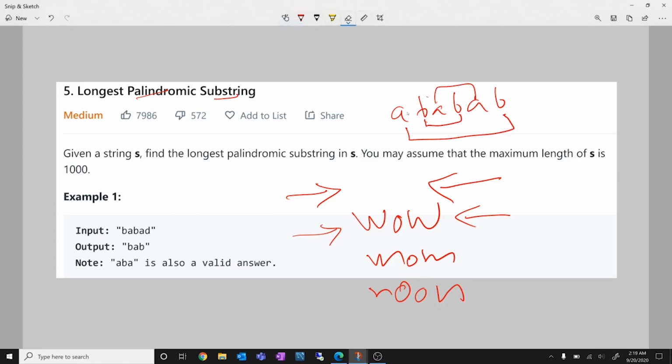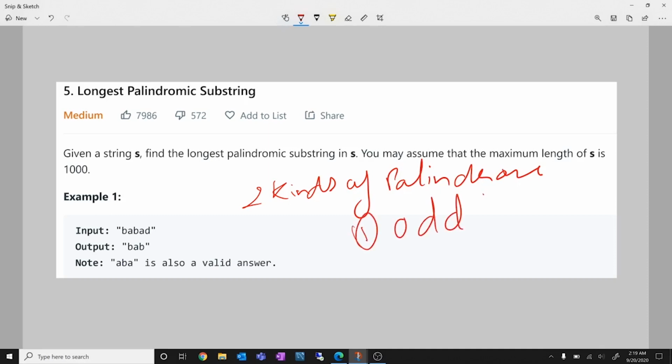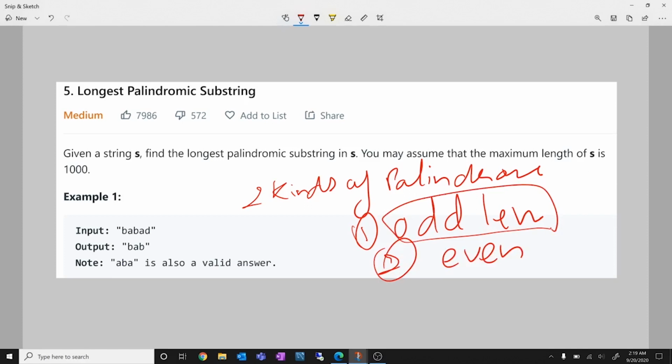Now let's discuss the approach for the question. First of all, let's understand one thing: there are two kinds of palindrome. Number one, odd length, and number two, even length. As the name suggests, odd length palindromes have length as an odd number, and even length palindromes have their length as an even number. For example, wow or mom are odd length palindromes, whereas words like noon or toot are even length palindromes.